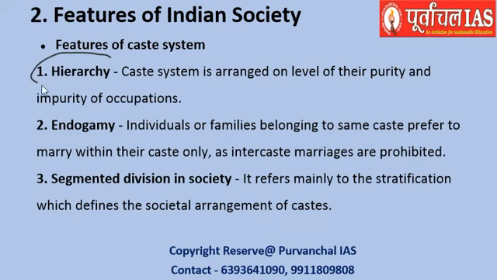One of them is hierarchy. As we saw, social class organization happens, so this class organization had hierarchy. It has a vertical hierarchy in the sense that one was known to be a high caste, the other was called a low caste. Right? So that used to happen. Based upon what? This was based upon purity.